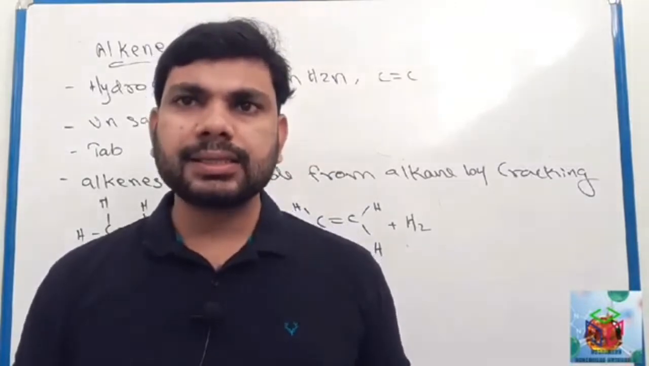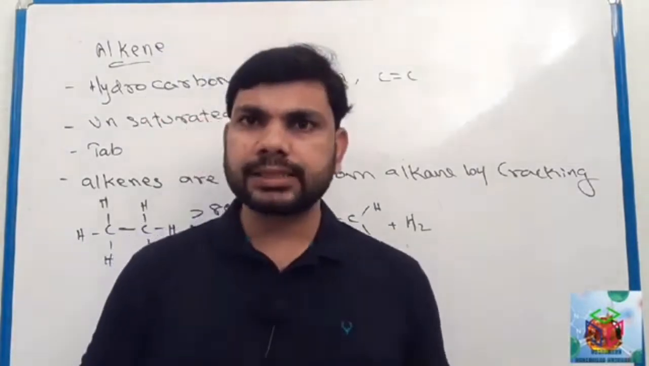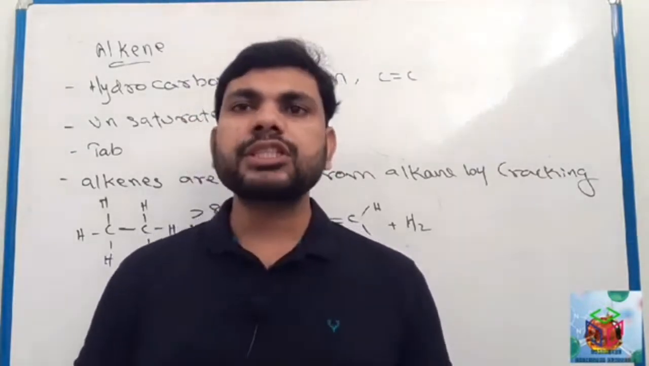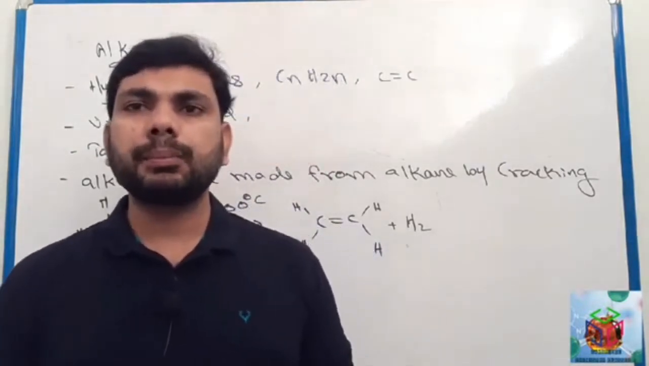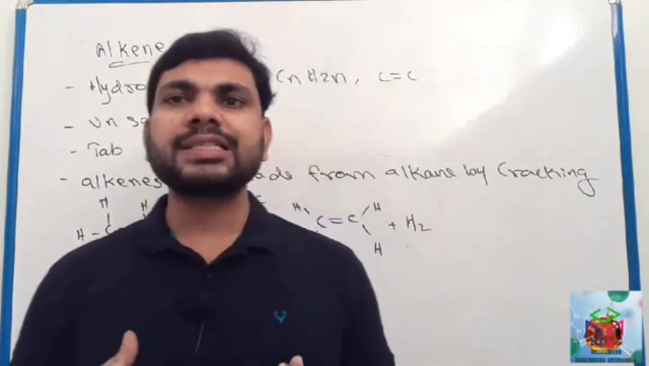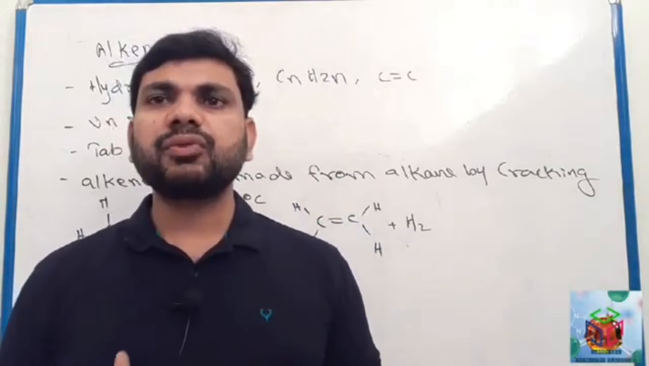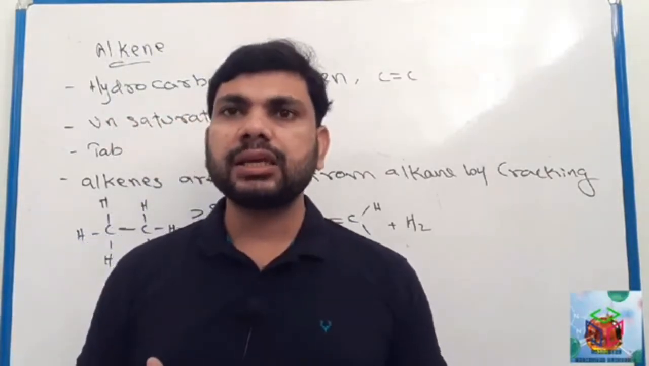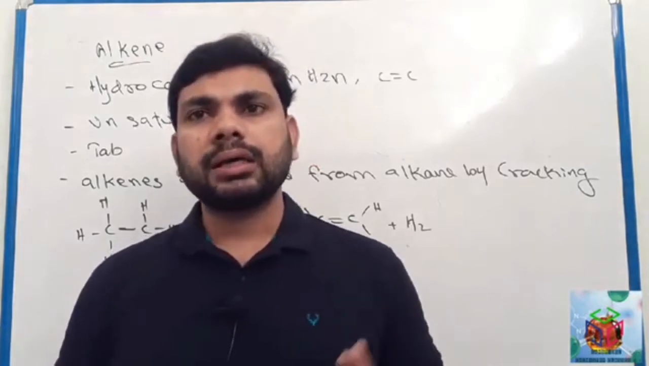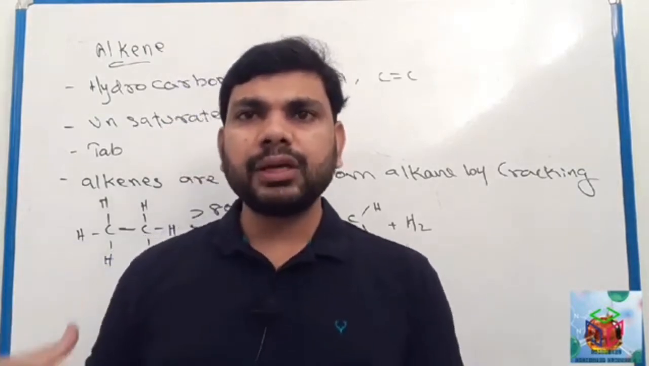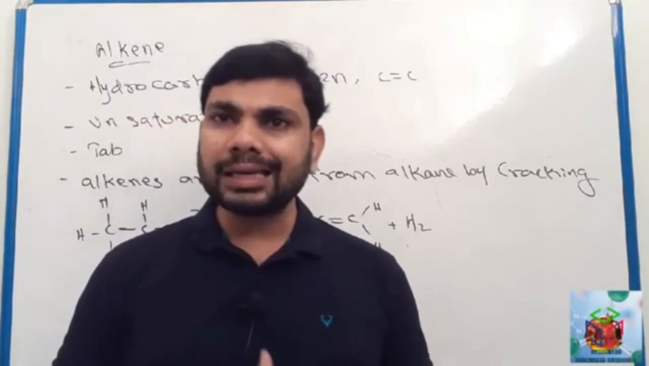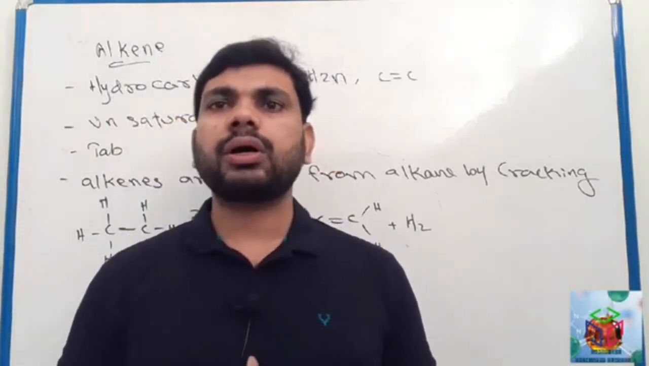Alkenes. We discussed alkanes. Next one, alkenes. Alkenes mean compounds which contain a carbon-carbon double bond. The general formula for alkene is CnH2n. Alkenes are hydrocarbons, same as the alkanes we discussed. Similarly, alkenes are also hydrocarbons.